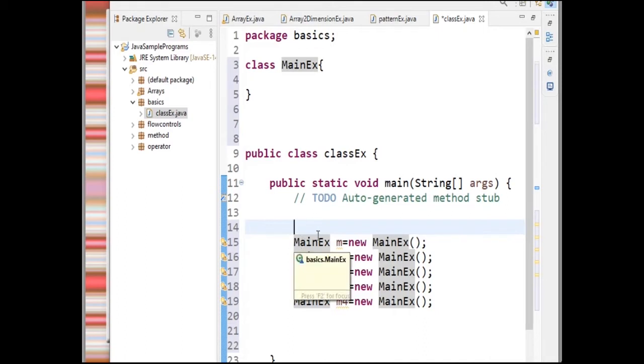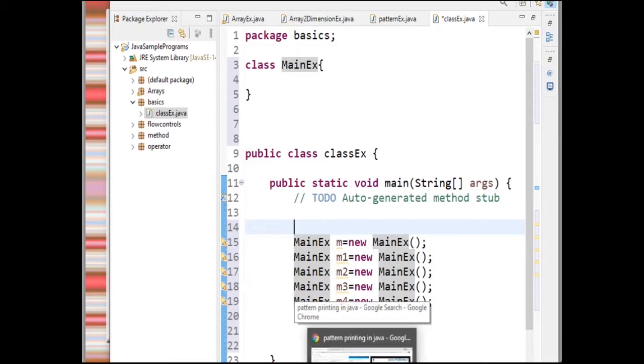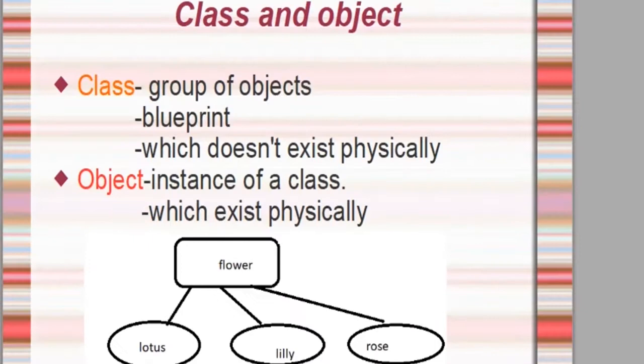Class name, some reference name equal to new keyword, and class name with the open and close braces. This is the way how we have to create a class and object. Hope you understand what is a class and what is an object. Class means a group of objects which doesn't exist physically. Object means an instance of a class which exists physically.